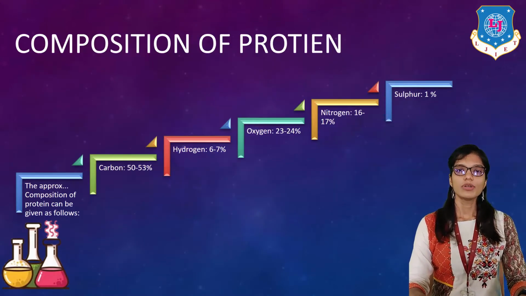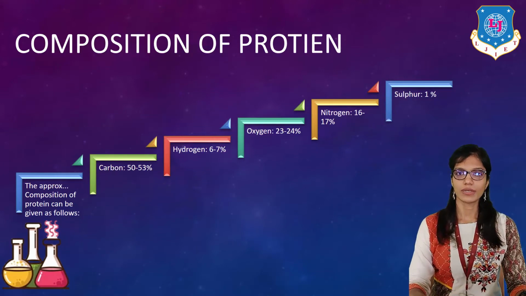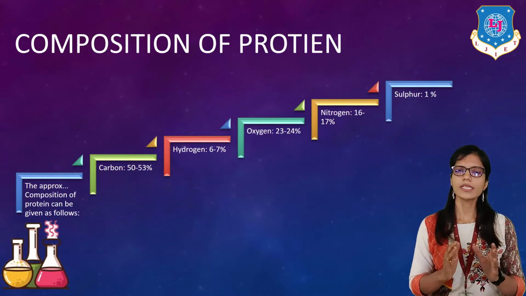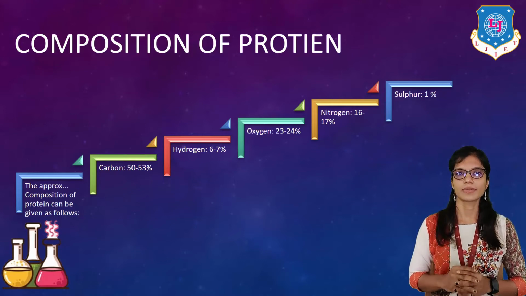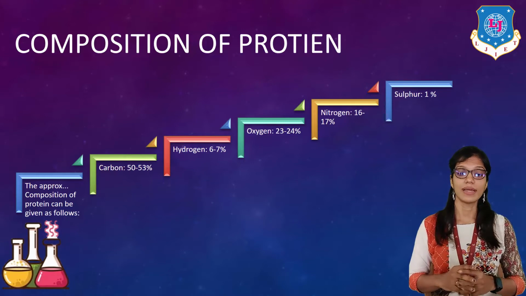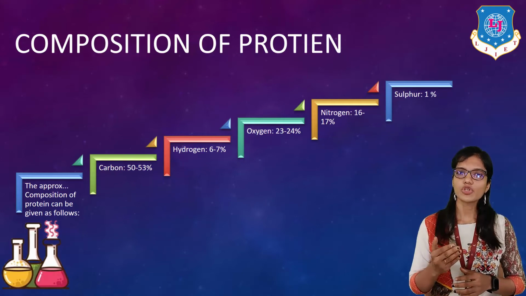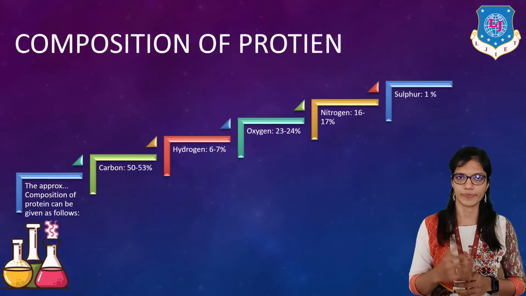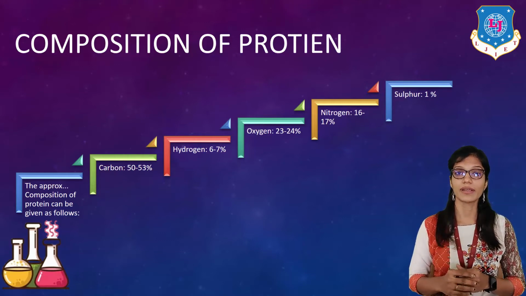If we talk about the composition of protein, then we can say that it is made up of different elements like carbon, hydrogen, oxygen, nitrogen as well as sulfur. The percentages of these elements vary. So let's see how we can understand the composition of these proteins.